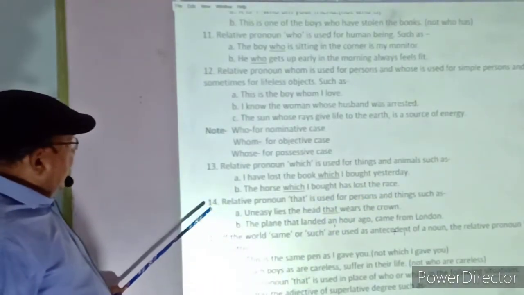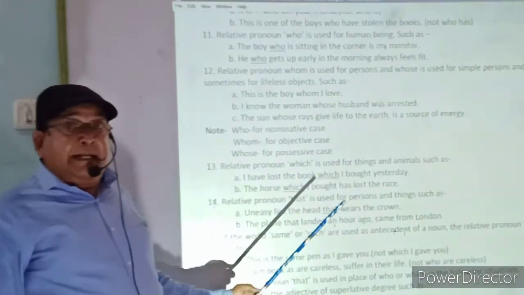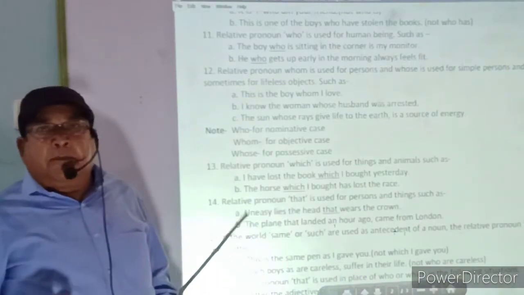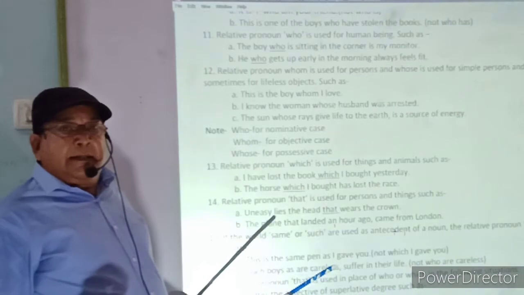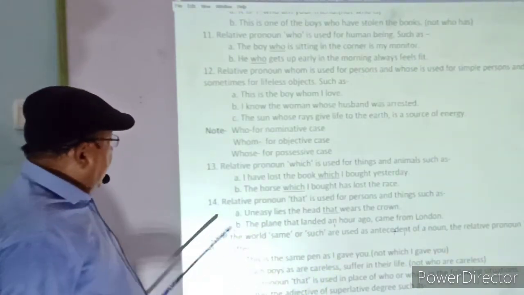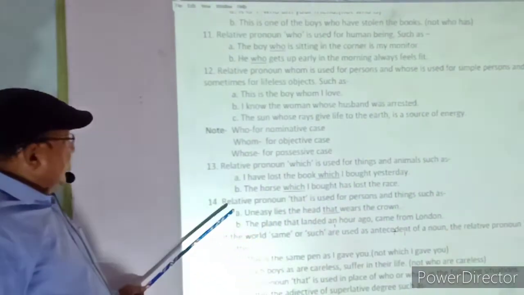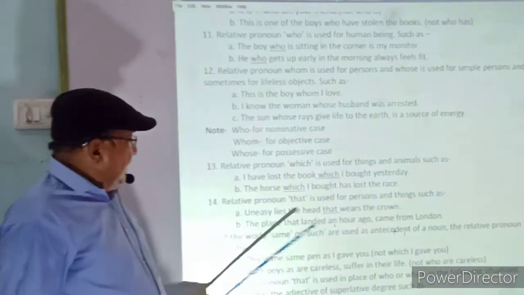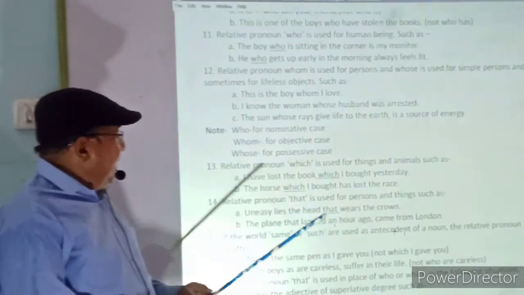Now we switch over to the 14th rule, relative pronoun that. It is a very important thing. People generally have a wrong notion about using the pronoun that. Here I have clarified where the pronoun that will be used. Relative pronoun that is used only for persons and things, such as: uneasy lies the head that wears the crown.